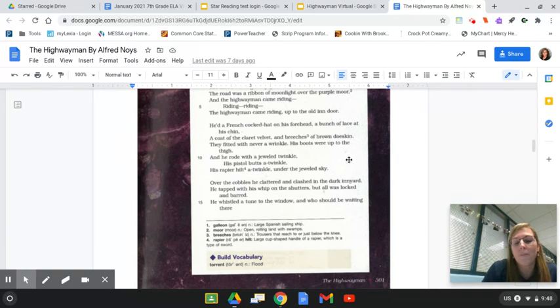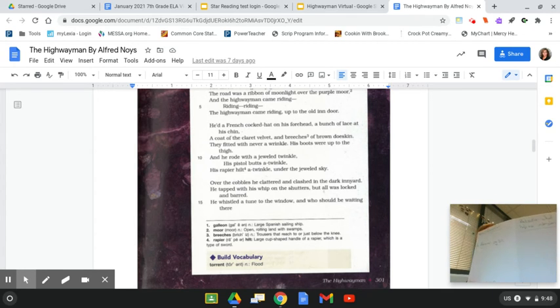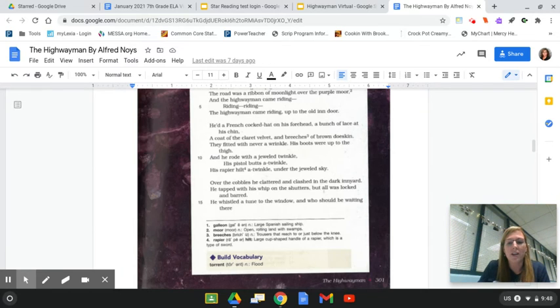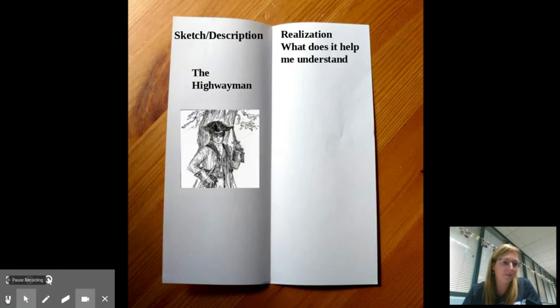So right now, this is what I want you to do. I want you to sketch the Highwayman on your paper. So right here, I want you to just take a second and sketch him. So right where it says sketch, just do a little sketch right here. All right, teachers pause. Students sketch him. Sketch him with his hat. Sketch him on his horse. Sketch him with his fancy clothes on. Sketch him with his weapons. All right, so just take a minute and sketch.